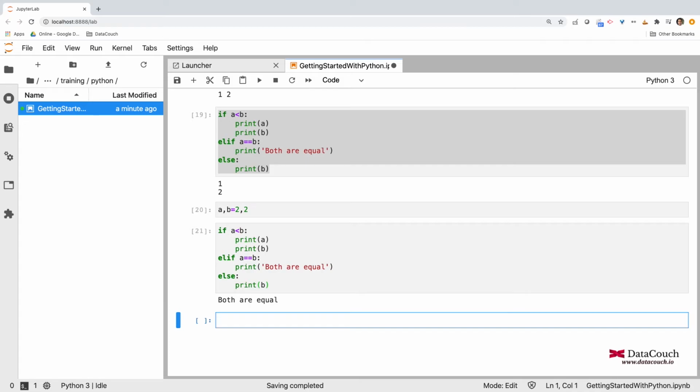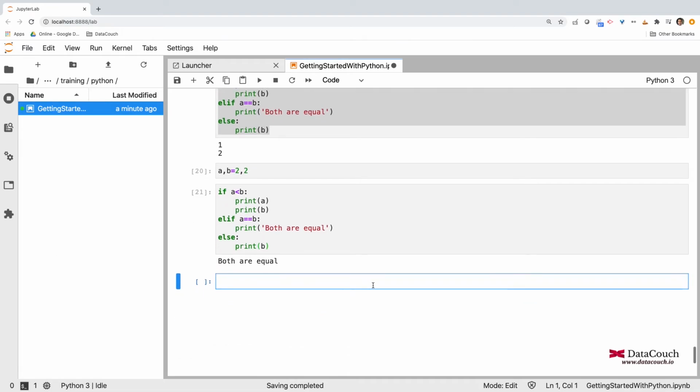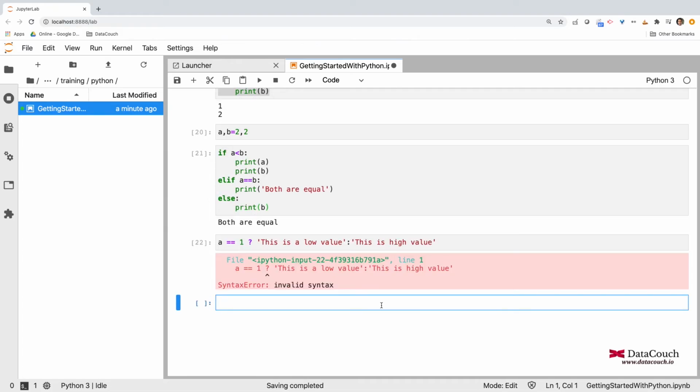If you try to do this, let's say A is 1, and you say that if A equals 1, then this is a low value. Otherwise you will say this is a high value. Let's say I have this. If you run it, then it will give you an error. This ternary operator is not supported in Python.